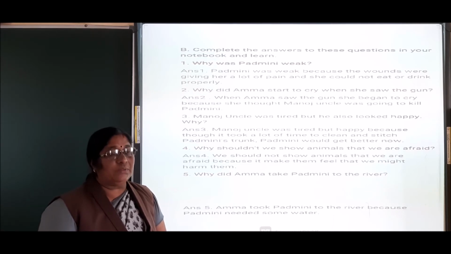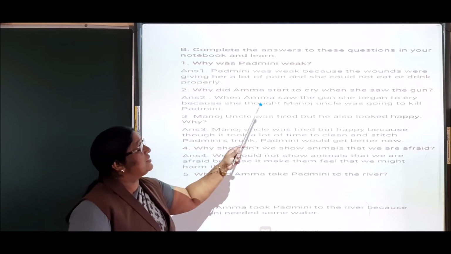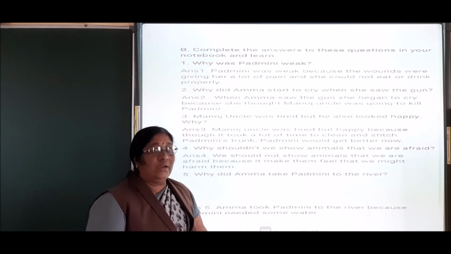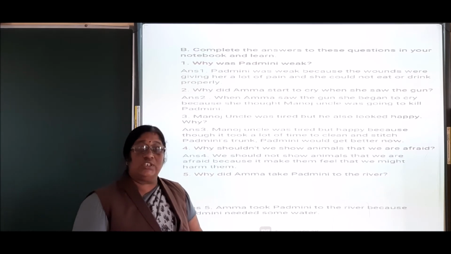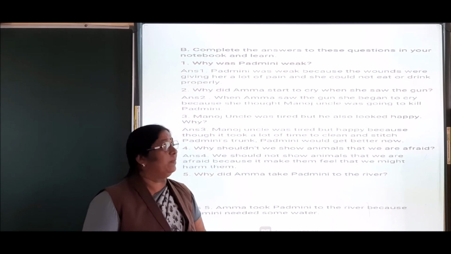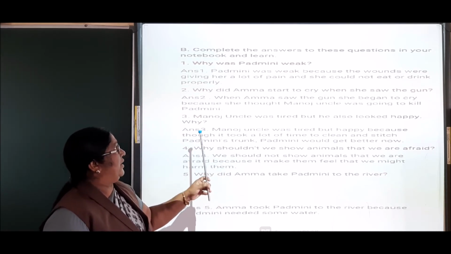That's why Padmini was weak. Now second, why did Amma start to cry when she saw the gun? I already explained that when she saw the gun, she thought that Manoj uncle was going to kill Padmini. So she had tears in her eyes.